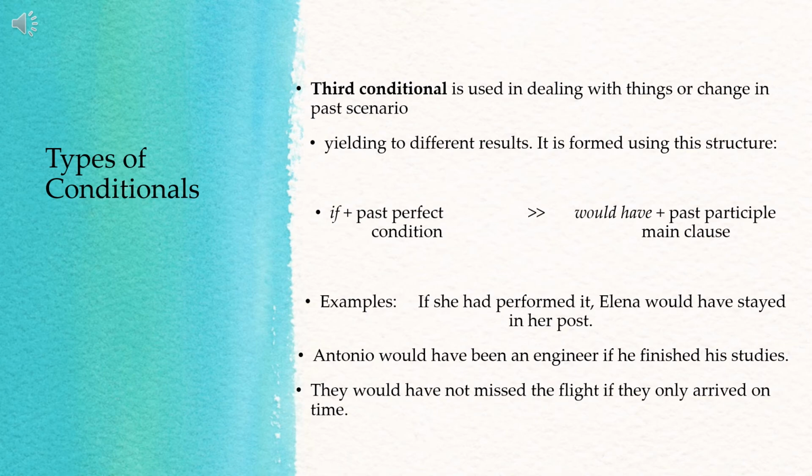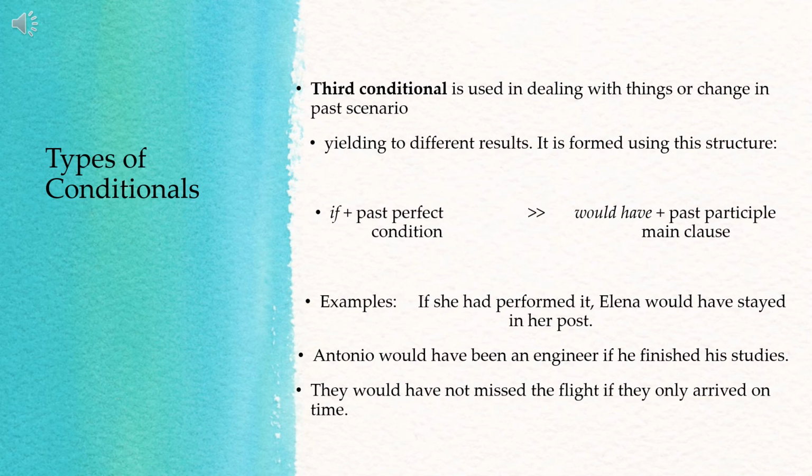Yes, wherein you have there would have plus the past participle of the verb stay, which is stayed. Okay? It is used in dealing with things or change in past scenario. So if Elena had just performed, then she could have stayed in her position. Okay? So that's the third conditional.